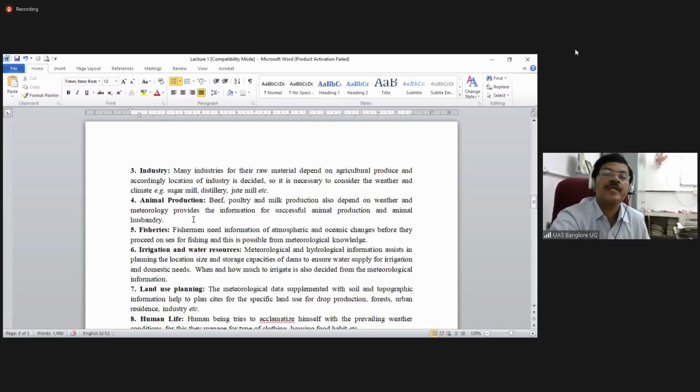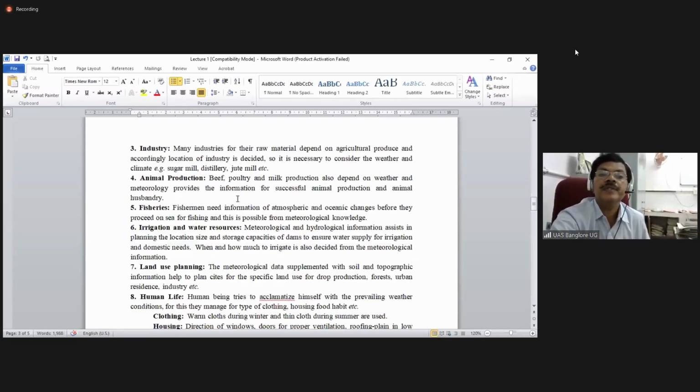Then animal production. Poultry, pig farming, milk production also depend on weather, where meteorology provides information for successful animal production and animal husbandry, indicating what the temperature of that area should be and how we have to maintain it.